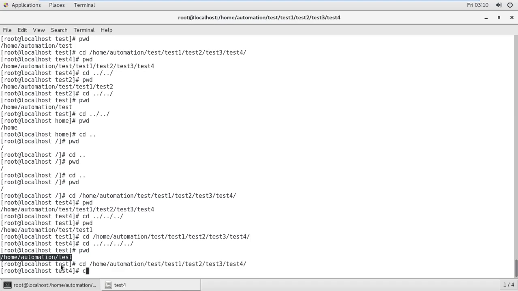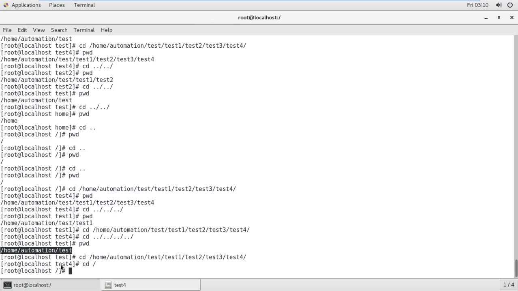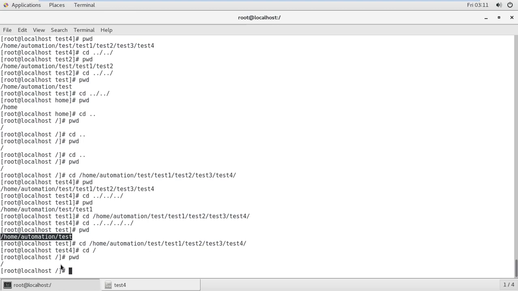So this is the cd command. If you want to go directly to slash, the command is cd space slash, enter. So here you need to check cd slash. Now you are in the slash directory, but you want to go to slash automations.